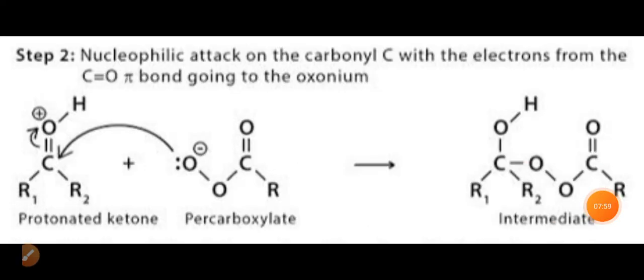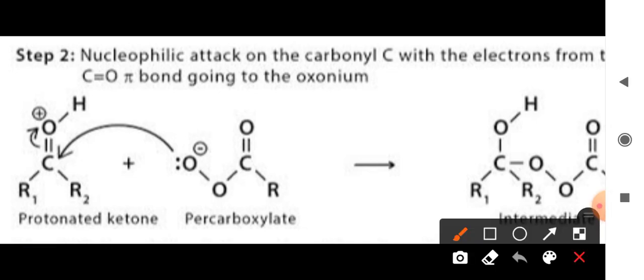The next step is step 2, that is the nucleophilic attack. That means in this step, this carbonyl carbon gets bonded with this oxygen with the pair of electrons to form a carbon-oxygen bond.